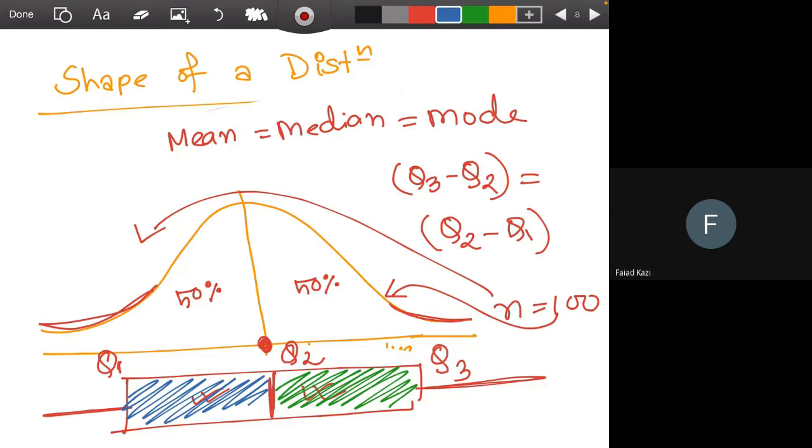So there are so many ways you can identify a bell-shaped curve, you can use a box plot, and again we have a formula to calculate the skewness of the distribution. So any question, what's a symmetric distribution? Anything?